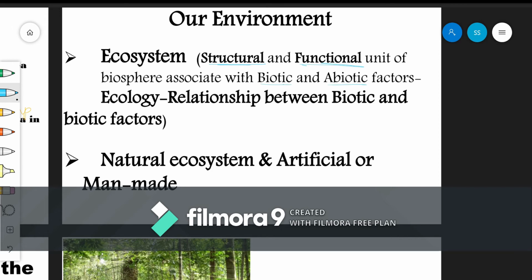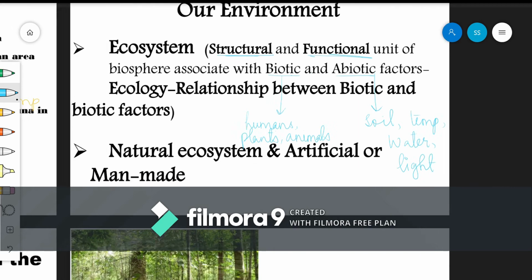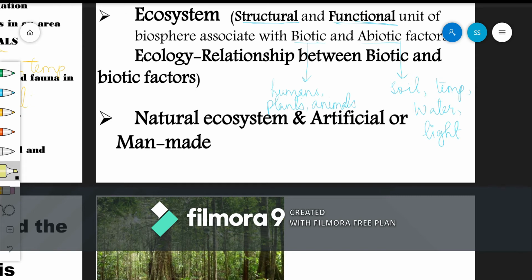I have already mentioned the biotic factors such as humans, plants, animals, and the abiotic factors such as soil, temperature, water, and most importantly, light too. Ecosystem is made up of two types: the natural ecosystem and the artificial or man-made.